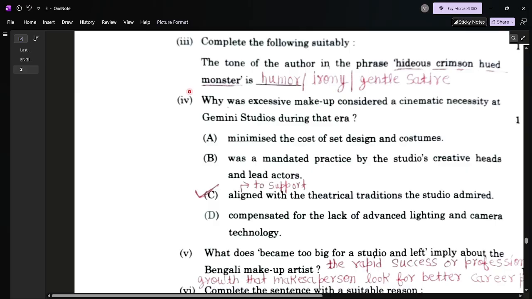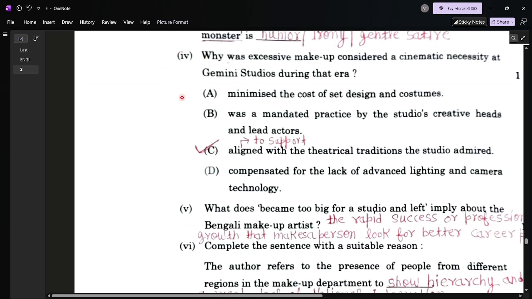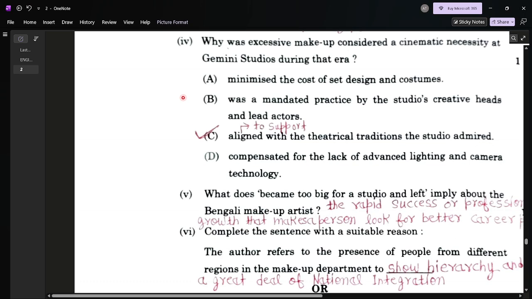Question number 4: why was excessive makeup considered a cinematic necessity at Gemini Studio during that era? Here four options are given, but according to me, the best option is C. Aligned means to support, to arrange. To align with the theatrical traditions the studio admired. This is the best option for this question.